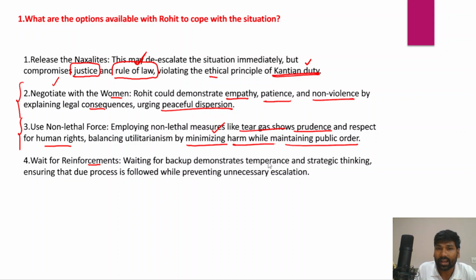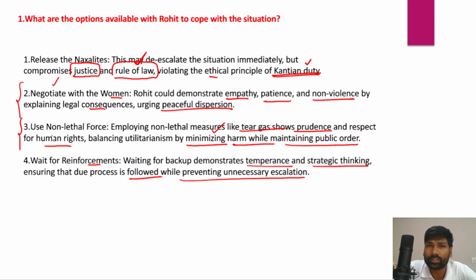Waiting for the backup demonstrates temperance and strategic thinking. Overall, this ensures due process is followed while preventing unnecessary escalation, even with the use of non-lethal force. So these are some of the options which are available in front of Rohit.